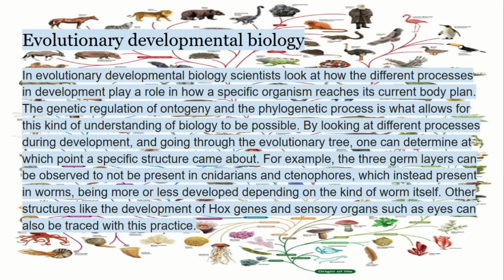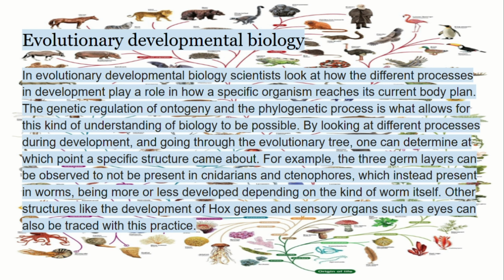In evolutionary developmental biology, scientists look at how the different processes in development play a role in how a specific organism reaches its current body plan. The genetic regulation of ontogeny and the phylogenetic process is what allows for this kind of understanding of biology to be possible. By looking at different processes during development and going through the evolutionary tree, one can determine at which point a specific structure came about.